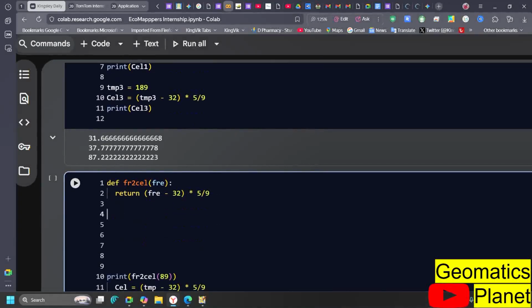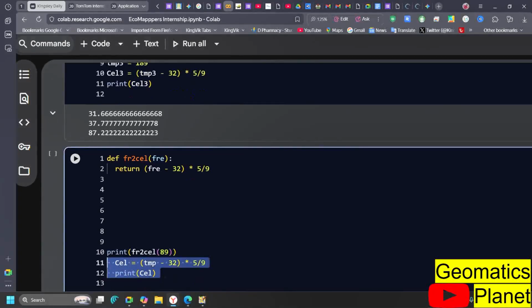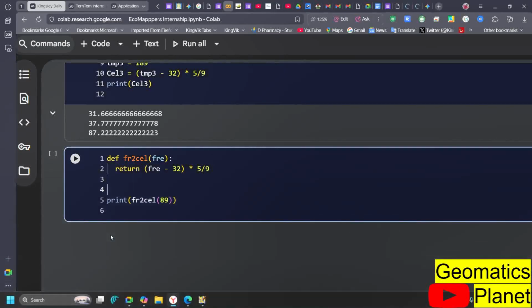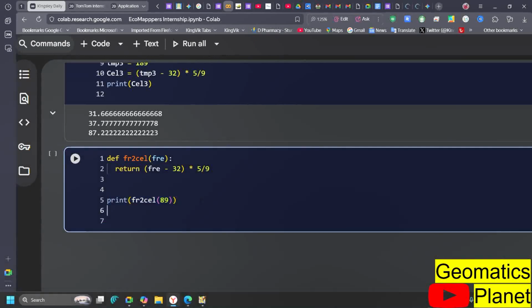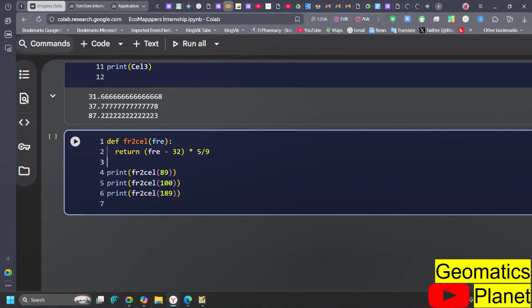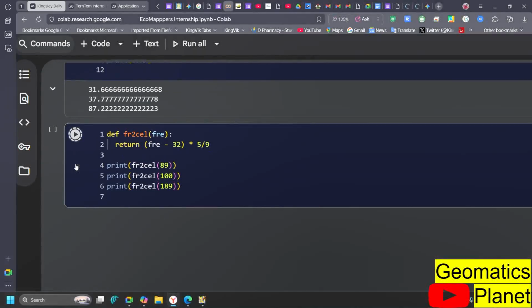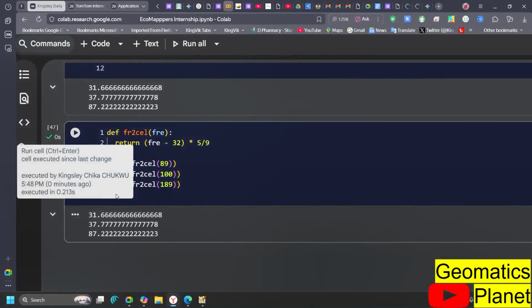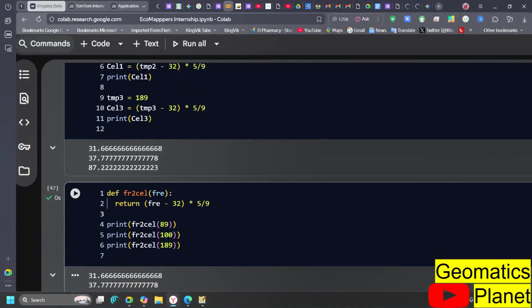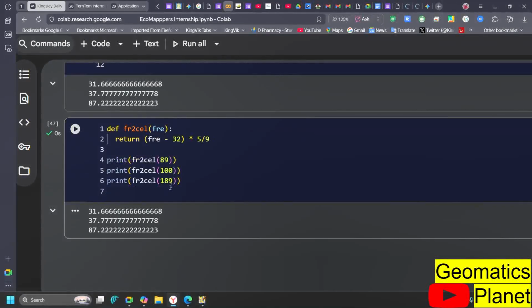Now, what do I need to do? I can start making the conversion here, because I already said to return that. I will copy this code, and then return. What do we convert first? We converted 100. You can see this code has been done for us completely. If I run this code now, I get the same answer I got from above. Instead of repeating this, I have defined the function once, and that helps me get all those things done once.